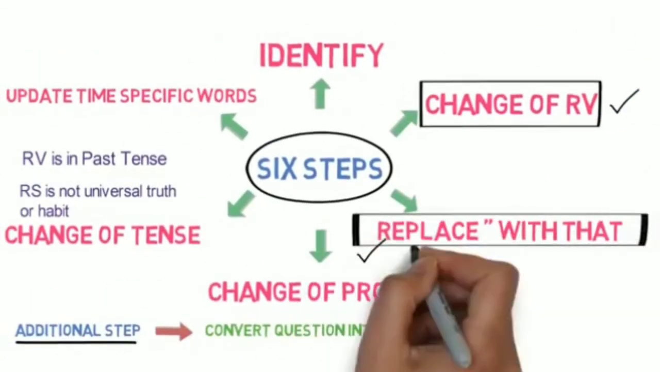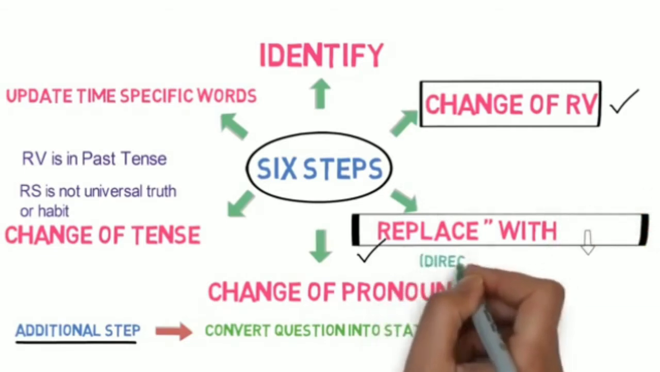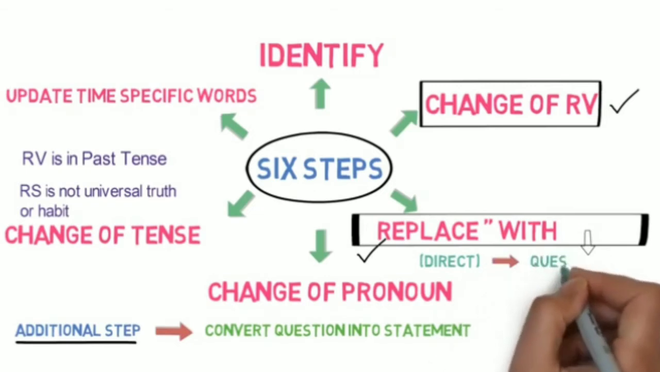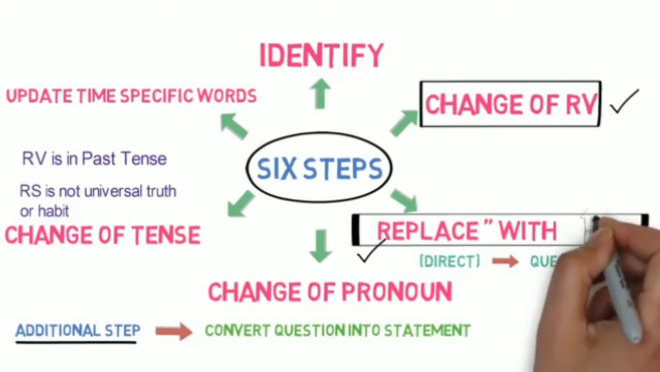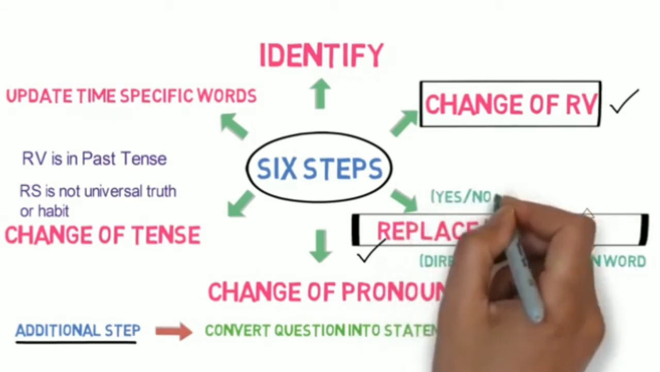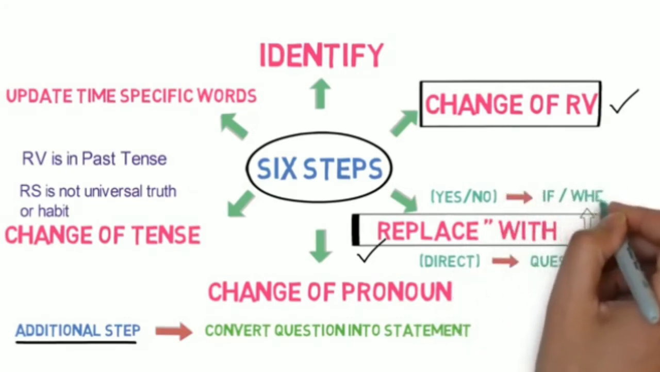Number 2, replace inverted commas. In case of a direct question, we will replace quotes directly with the question word. We don't need any additional conjunction here. But in case of a yes-no type of question, we will replace inverted commas with either if or whether.